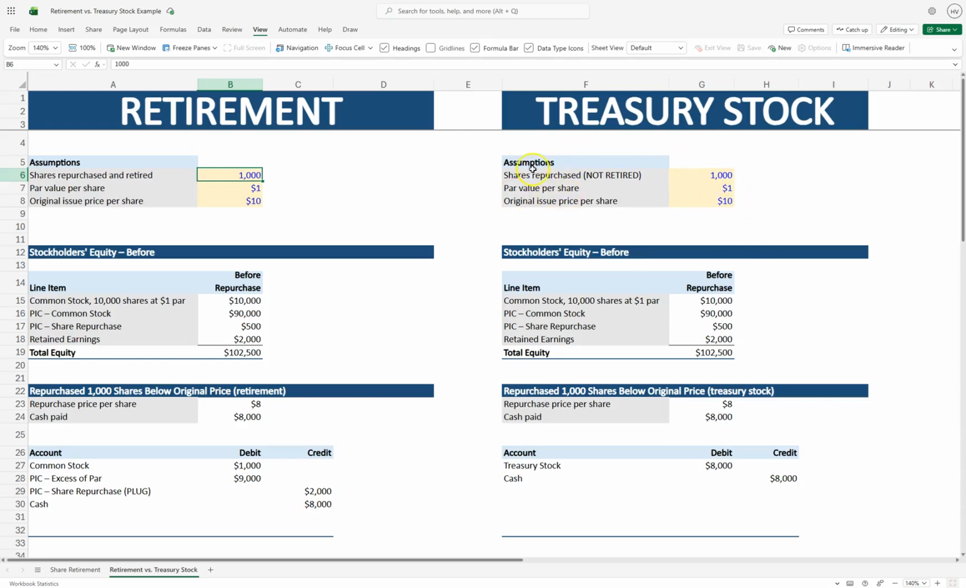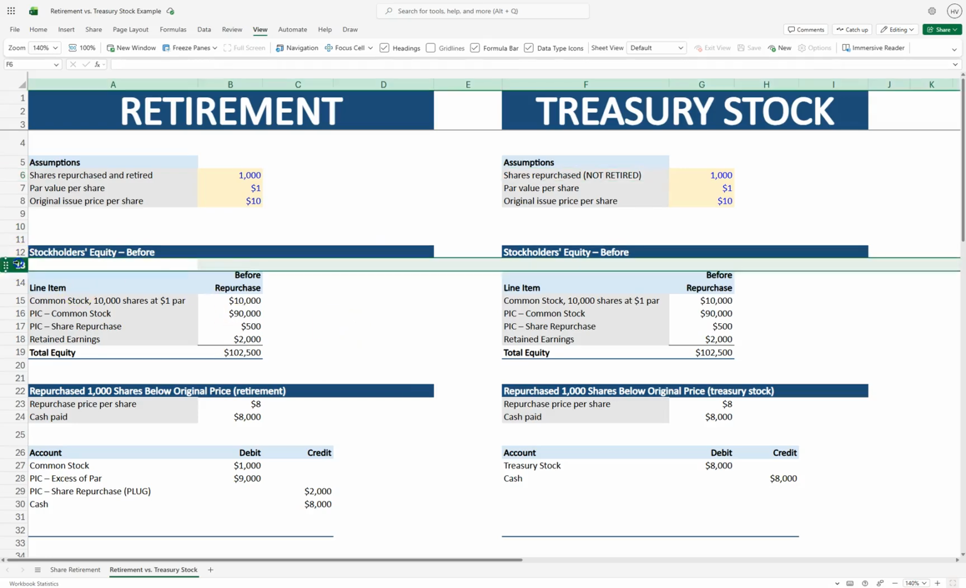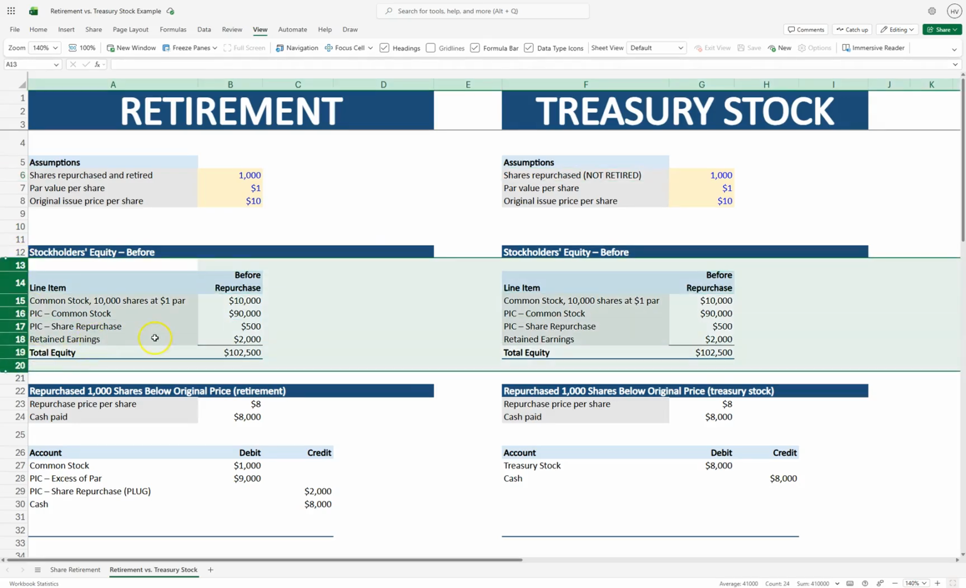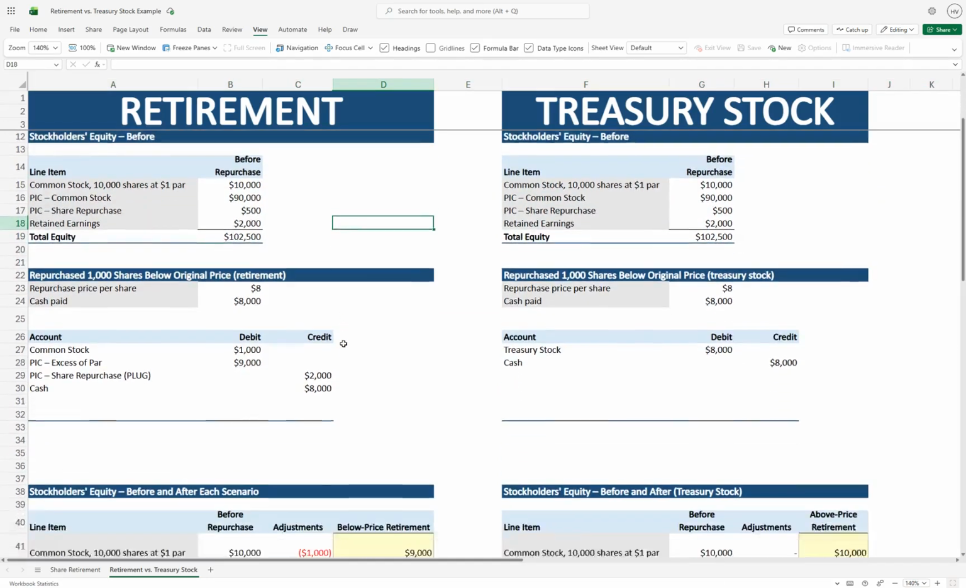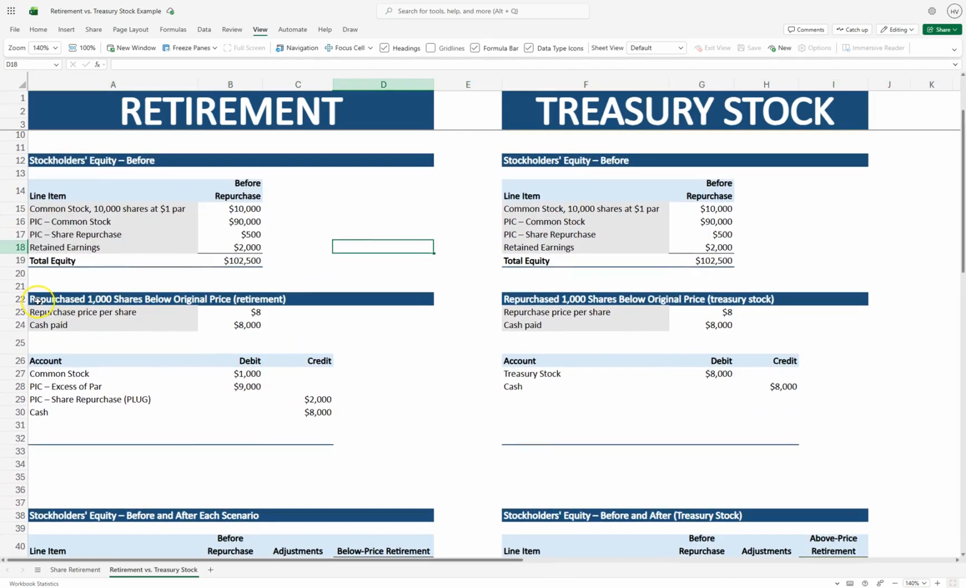On this right-hand side, the only difference is that the shares are being repurchased but not retired. You can see I capitalized that. Everything else remains the same. Our shareholders' equity section is the same for both. We're going to see what happens to the shareholders' equity for each scenario. Let's start with the retirement, where we retired below the original price at $8. These are the same entries we just went through, right?